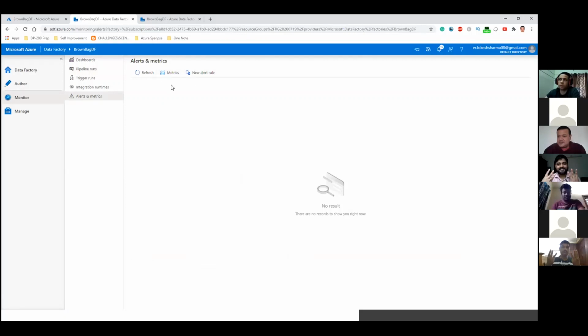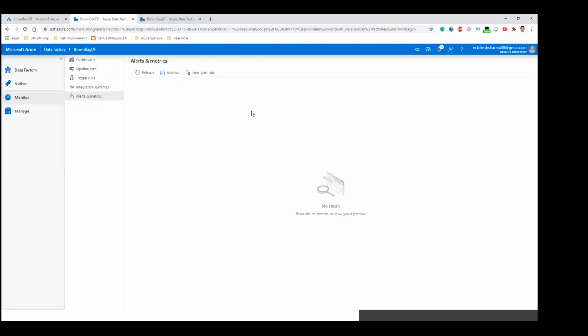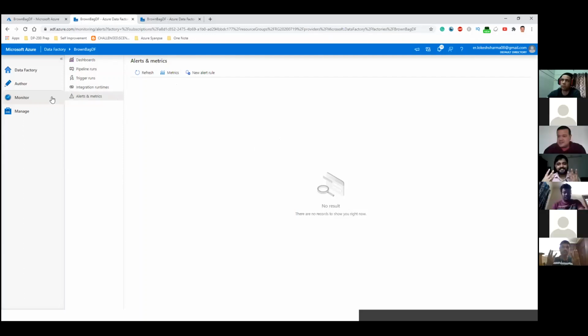For example, if you want to send some alerts, the pipeline uses some resources; in this case, it uses data integration units. If you want to send out alerts based on those metadata options, you can. You can always use this if you are running into some kind of problems. If you have certain SLAs, say the pipeline should not take more than 1 hour, then if it's taking more than 1 hour, you can set up alerts and metrics here. So it's used for that.